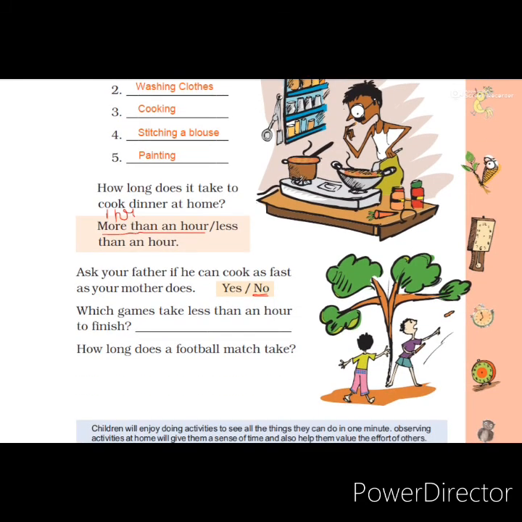Which games take less than an hour to finish? Which games can you complete within 1 hour? I think Ludo will take less than 1 hour. So you write the answer Ludo.